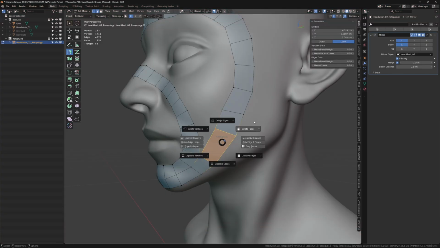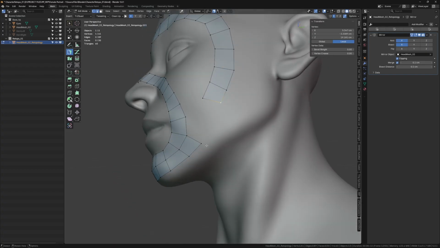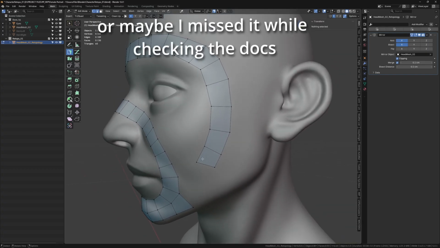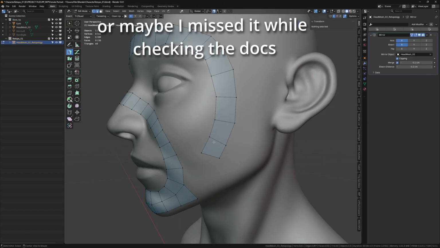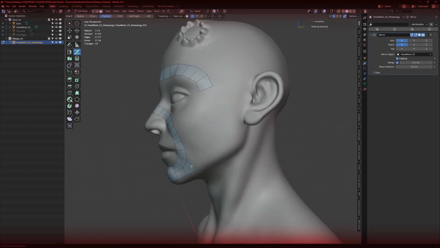I don't have any idea how to delete the faces though. I have to quickly go and check the documentation, I guess. So I quickly checked the documentation. Looks like there is no way to delete the faces by holding Alt or something, even though that would be a cool option. Right now, the only way I find is to press the Control key and right click. Then you will get this lasso selection, which is the default option in Blender. You can just select and delete all these things.